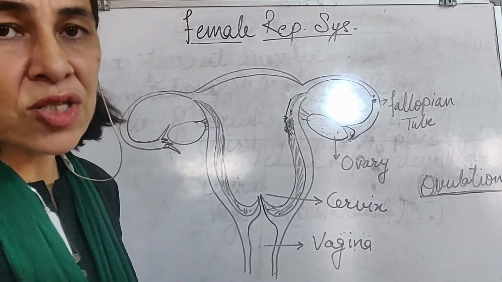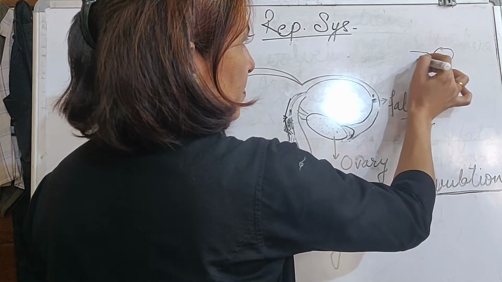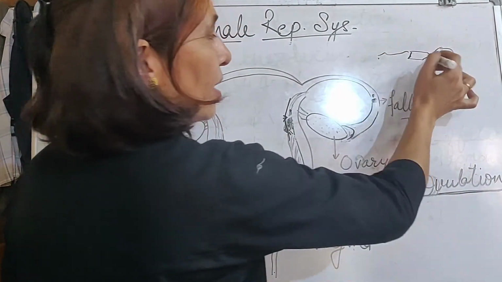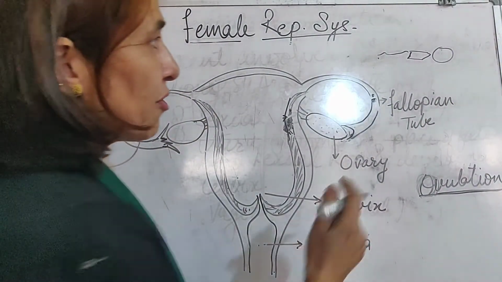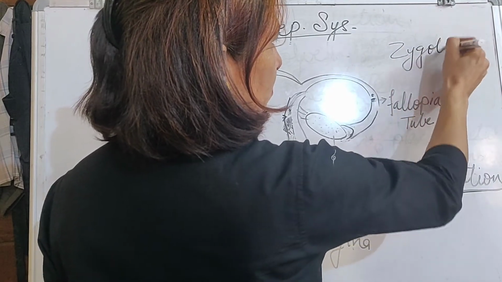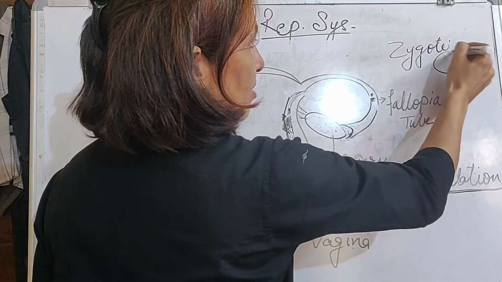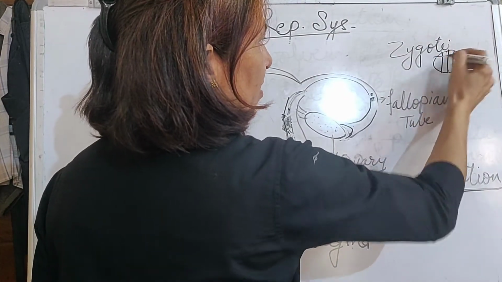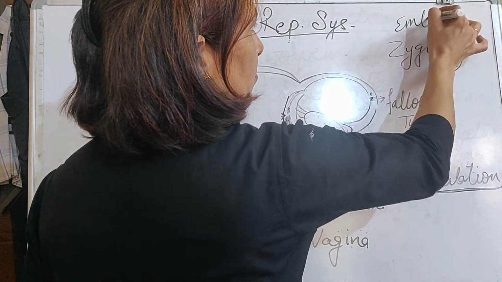The two, the egg as well as the sperm, fuse together, and the process of fusion is known as fertilization. Fertilization leads to the formation of the zygote. This zygote is a single-cell structure which divides and redivides, resulting in the formation of the embryo.